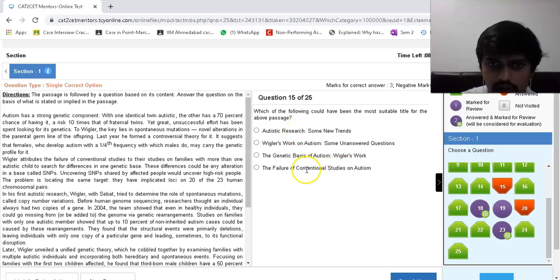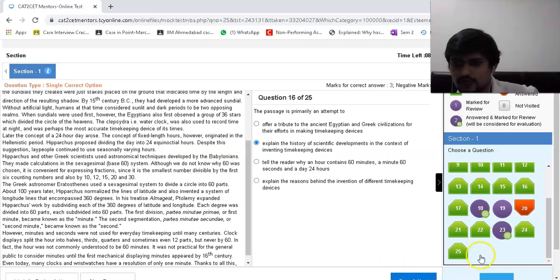Okay, so this and this goes away. Wigler's work should be the hero. Now I am confused between genetic basis of autism, Wigler's work, and Wigler's work on autism, some unanswered questions. Some unanswered questions has a negative connotation attached to it, right? While this I think is a bigger umbrella in which this can be put. So I'll go with that.